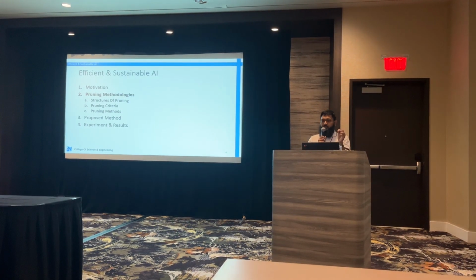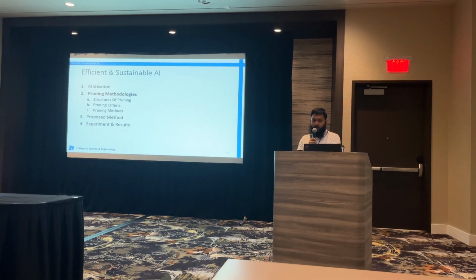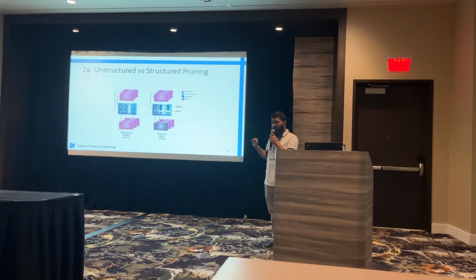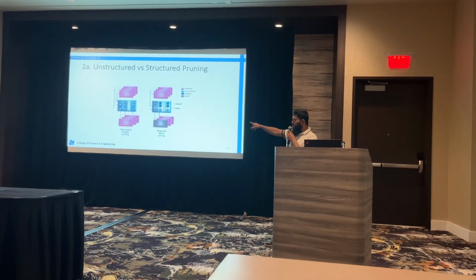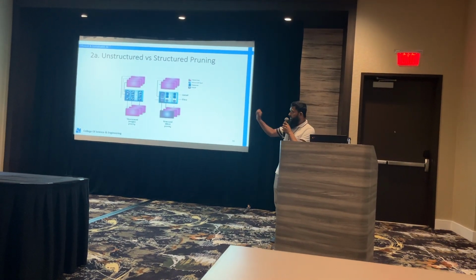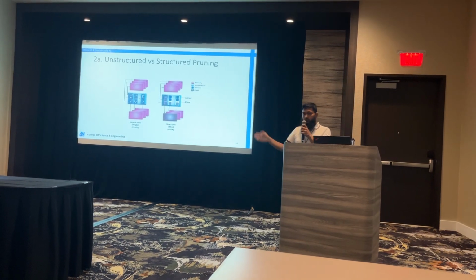And that is the basic idea of sparsifying or pruning large models or large language models. So here I need to tell you about two types of pruning that happen. One is called unstructured pruning. What you see in the middle is the neural network. So what you can do is you can pick and choose which weights you want to remove, or you can simply remove layers or remove neurons as a whole.